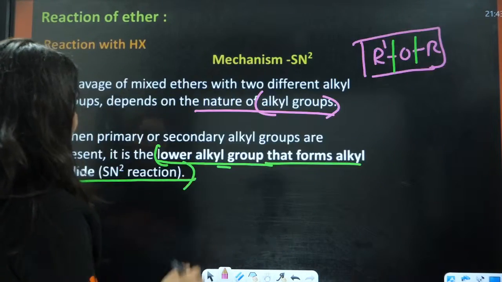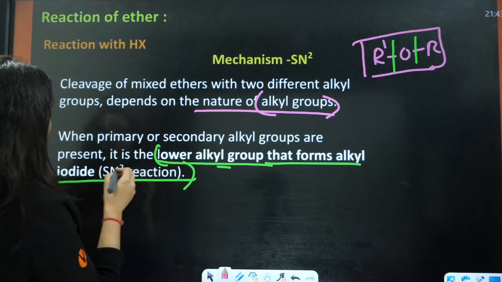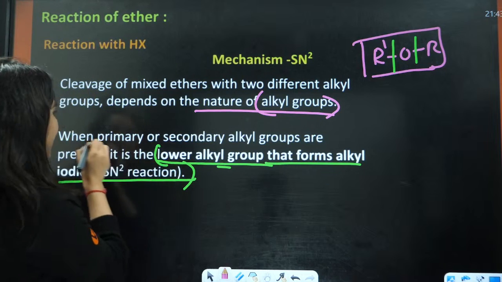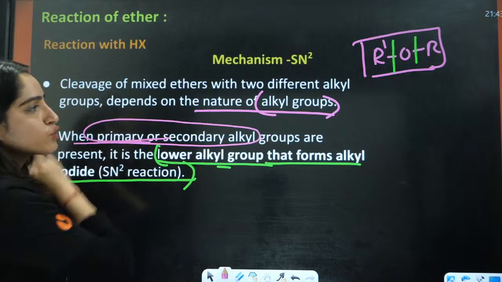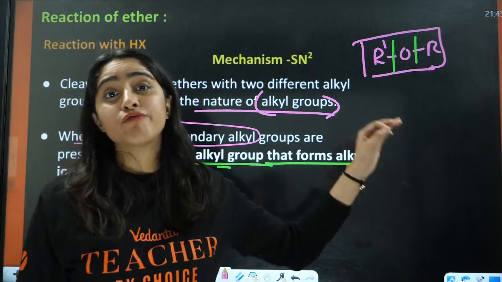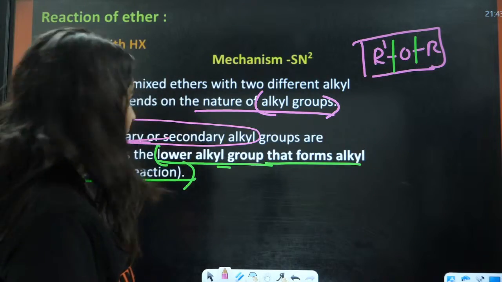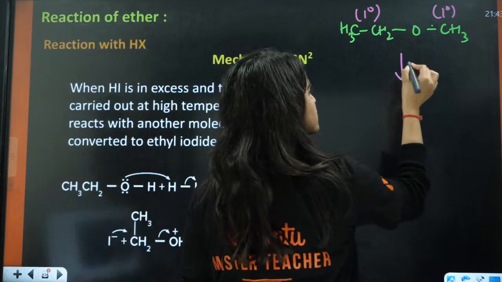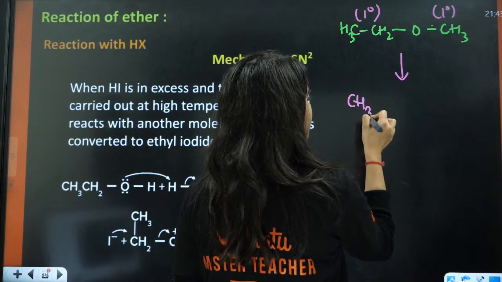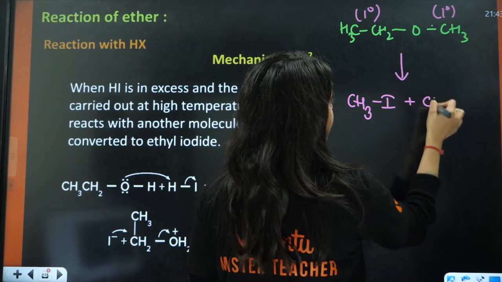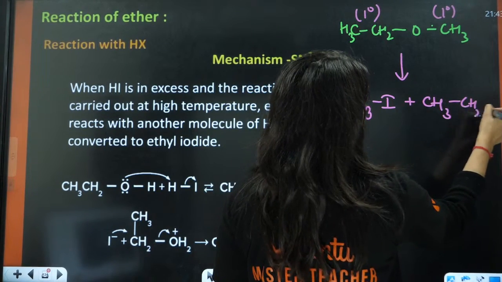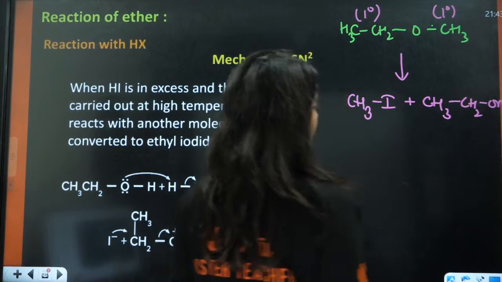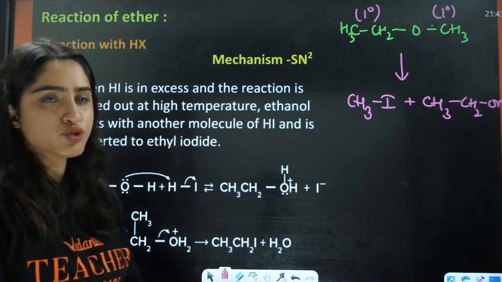When primary or secondary alkyl groups are present, the lower will form alkyl halide. So in this case, which is the lower? That is CH3. So it is going to form CH3I plus CH3CH2OH. Understood this?